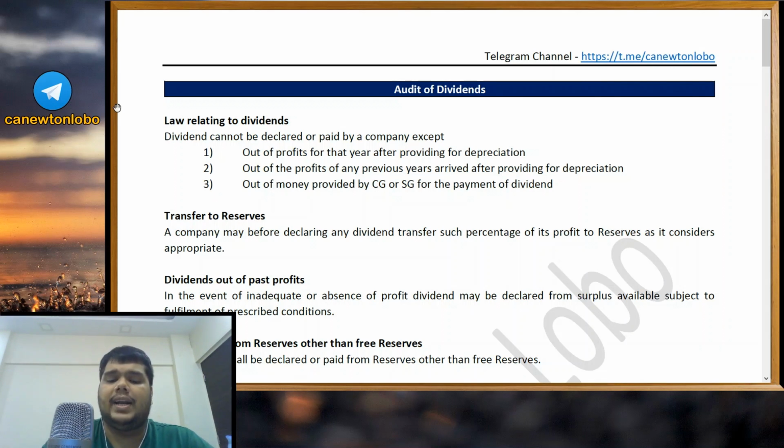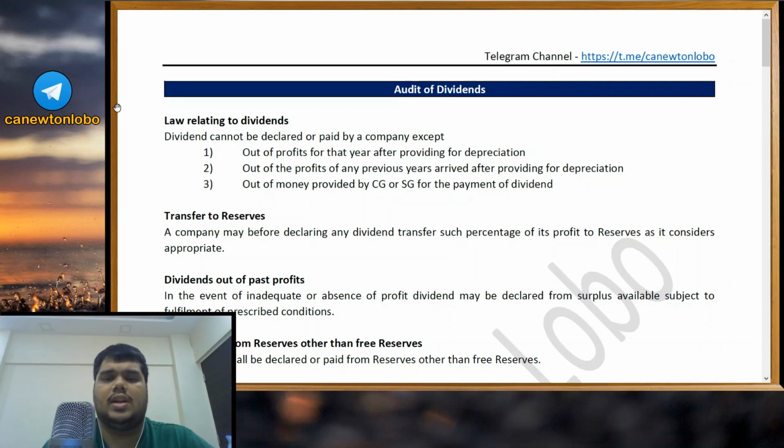Now, can a company declare dividend even if it has losses? Can a company declare dividend any number of times? What are the rules and regulations? What if some shareholders don't get their dividends paid? There are certain rules and regulations laid down by the Companies Act 2013, and this chapter will help us understand these rules and regulations for the audit of dividends.